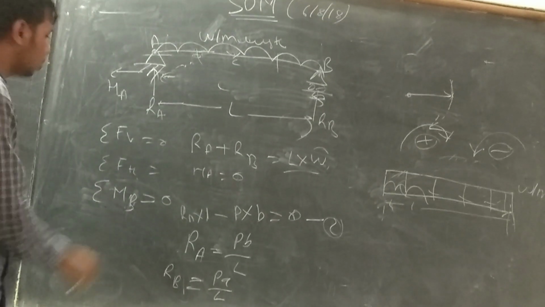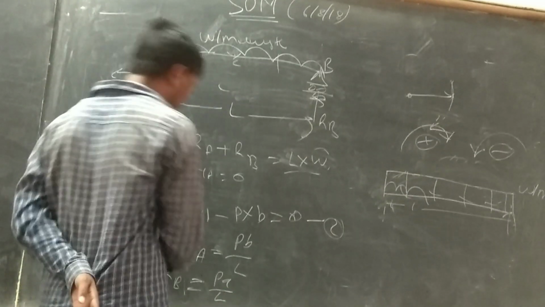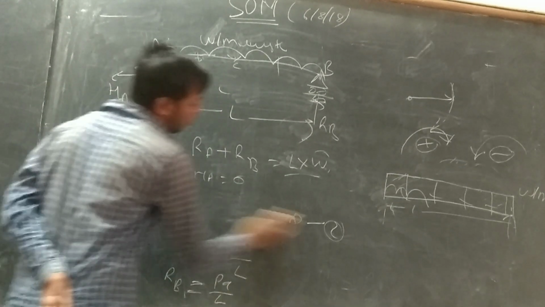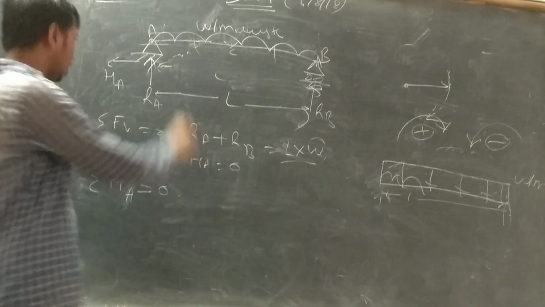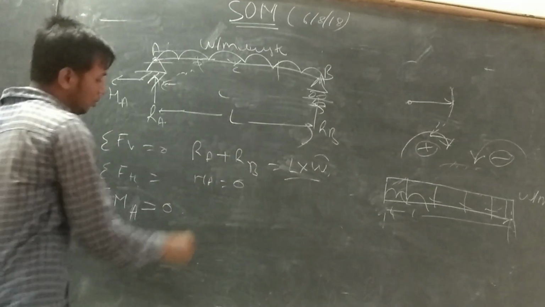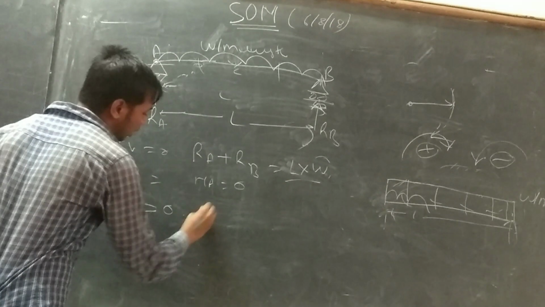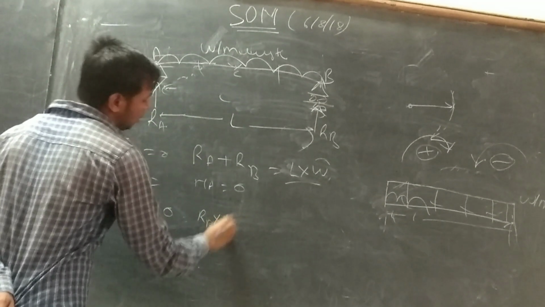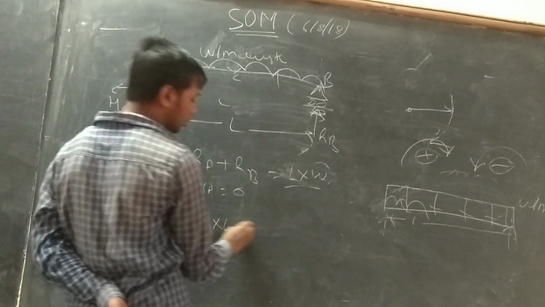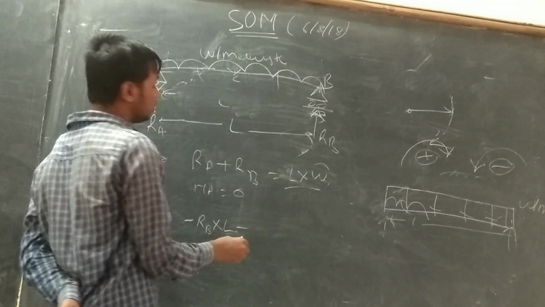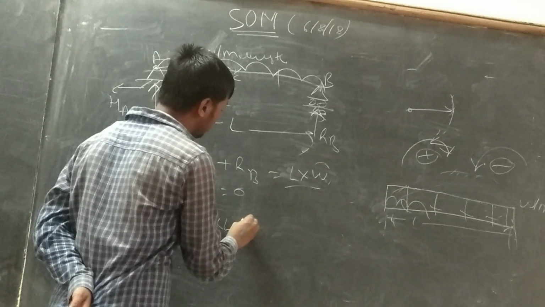Now let's take the moment about point A. R times the distance L, the perpendicular distance, gives an anti-clockwise rotation. That's taken as negative. But remember, one is equal to the other with a negative sign. And the UDL comes into the rotation as well.